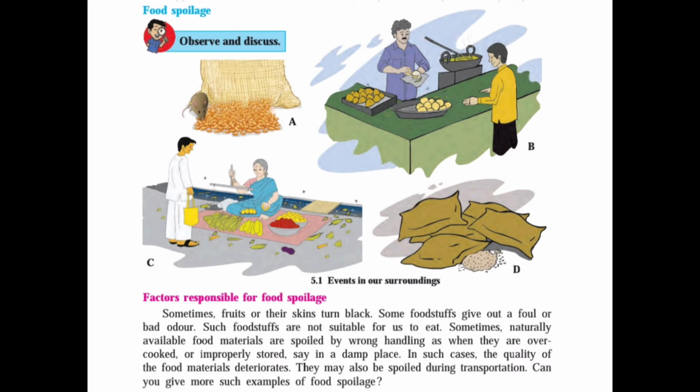In such cases, the quality of the food material deteriorates and is destroyed. They may also be spoiled during the transportation. Can you give more such examples of the spoiling of food material? Now see, fruits can be spoiled if they are overripe. Then bread can be spoiled by the growth of fungus. Stored grain can be infected by insects. That way we can say.